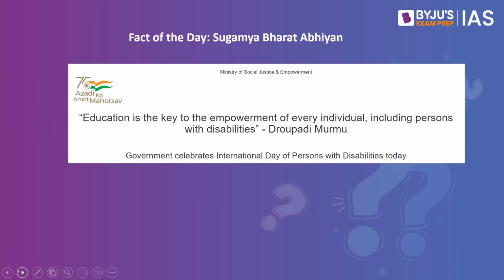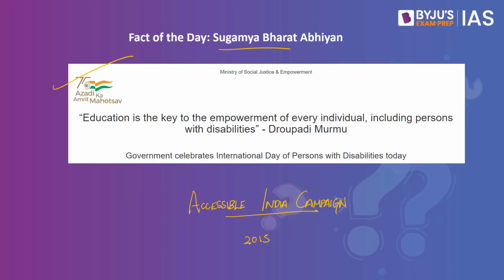Now let us take up the fact of the day for today, which is Sugamya Bharat Abhiyan. See, government schemes are important for both UPSC prelims and mains. And since there is a reference to the Sugamya Bharat Abhiyan in today's PIB article, we will be discussing this particular campaign of the Government of India in the Fact of the Day segment. This Sugamya Bharat Abhiyan is also known as the Accessible India campaign. And this is a government scheme for the differently abled community in India. This campaign was launched by the government in the year 2015 with a target date of 2018. But later, the deadline has been extended due to its slow progress.